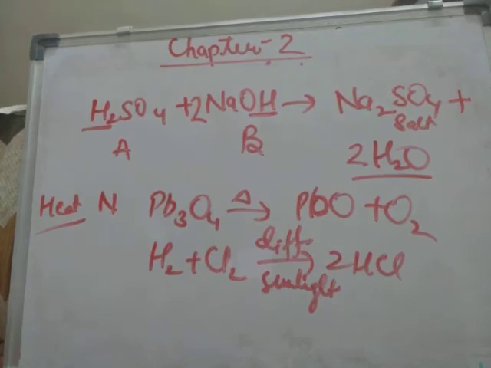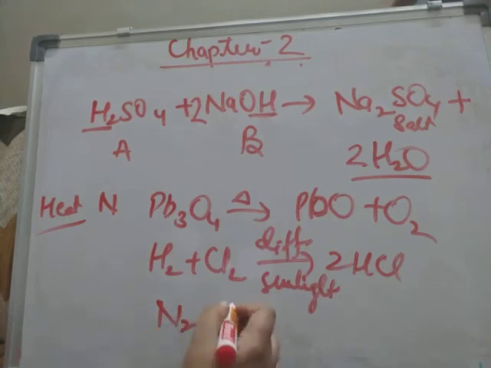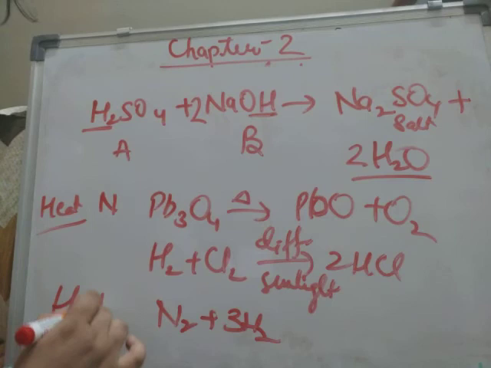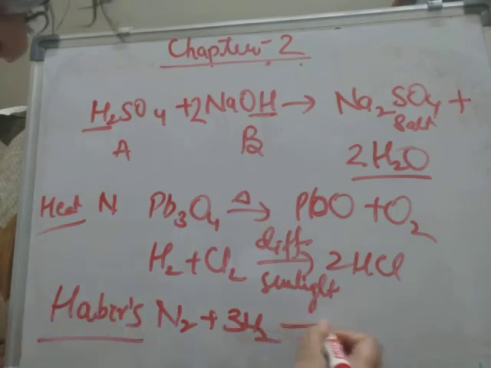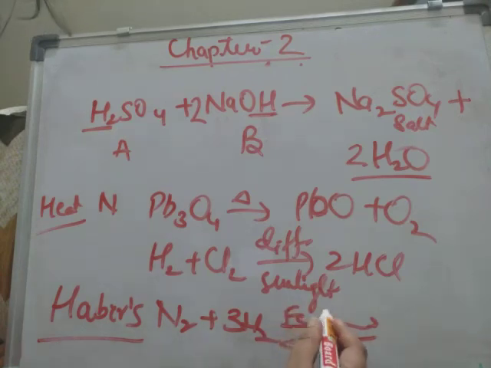Yes, electricity, that we have already discussed. Decomposition of water. Pressure: if suppose pressure is there, then nitrogen will combine with hydrogen. This process is called Haber's process. Here we will take iron, which will act as a catalyst.